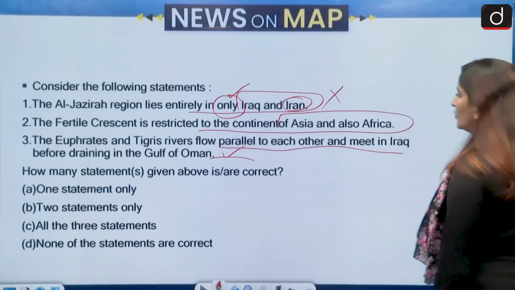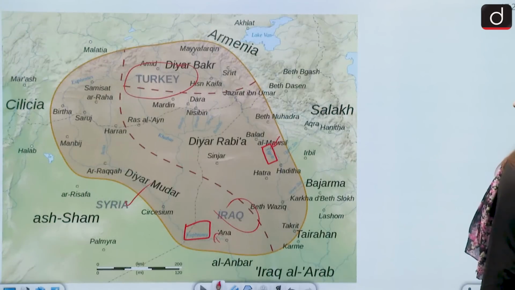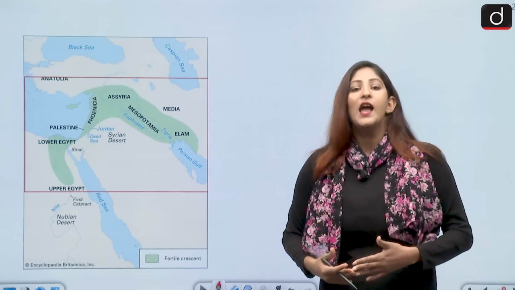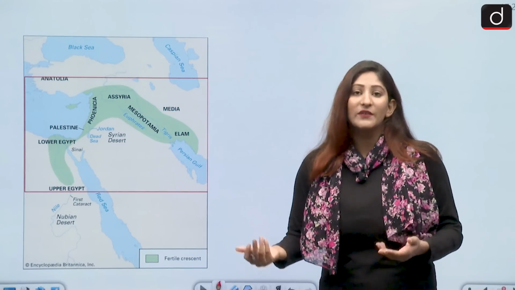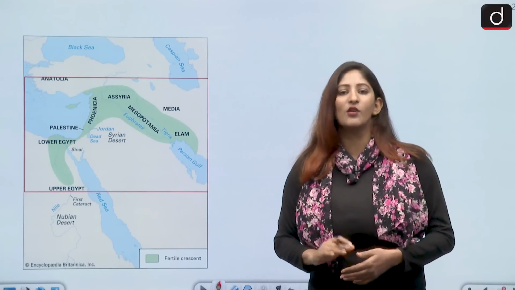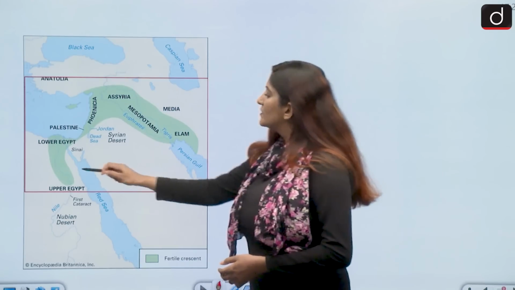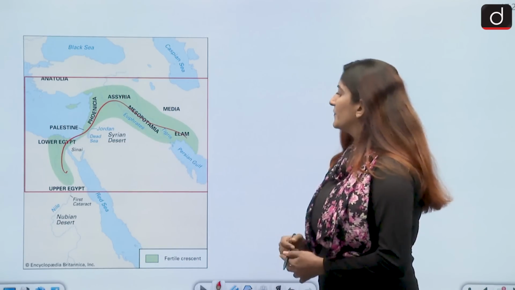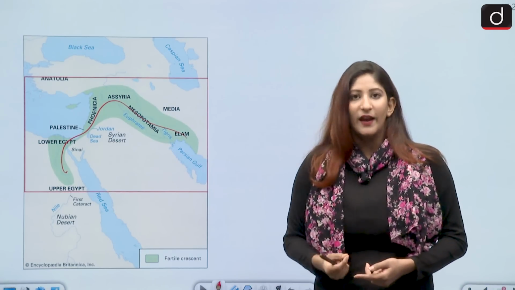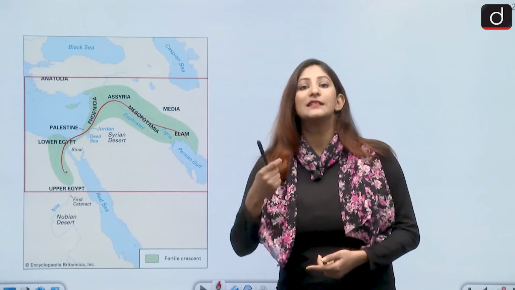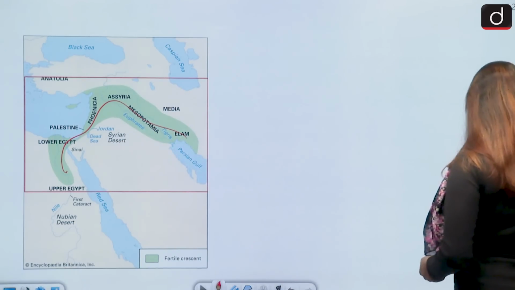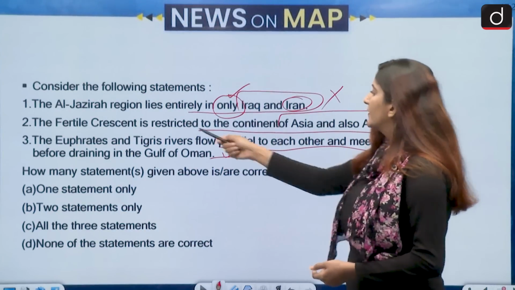Fertile Crescent is restricted to the continent of Asia and Africa. So Fertile Crescent is a crescent. It's a region which is very fertile in nature due to the occurrence of many rivers over here, and it is called the cradle of civilization. It spans across many countries of Asia and one very important country of Africa, that is Egypt. So Fertile Crescent lies in this region from Iraq to parts of Iran as well and Turkey as well, Israel, Lebanon, Palestine, Syria, and many other countries plus Egypt. So yes, it spanned across this region. The correct answer here, yes, second will be correct.